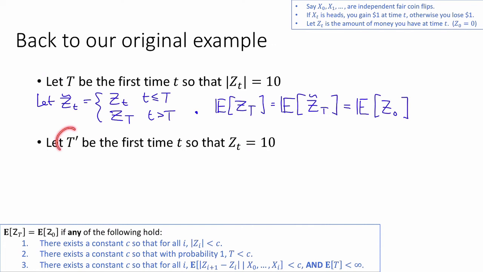On the other hand, let's consider this random variable T prime, where we saw that this did not hold, that the expected value of Z sub T prime was not equal to the expected value of Z naught. So it better be the case that none of these things, 1, 2, or 3, are going to apply to T prime. So why don't you pause the video now and think about that. Okay, so indeed none of 1, 2, or 3 apply to T prime. And intuitively, the reason that they don't, for all 3 of them, is that Z sub t, this random walk, might wander off to minus infinity without ever hitting positive 10.